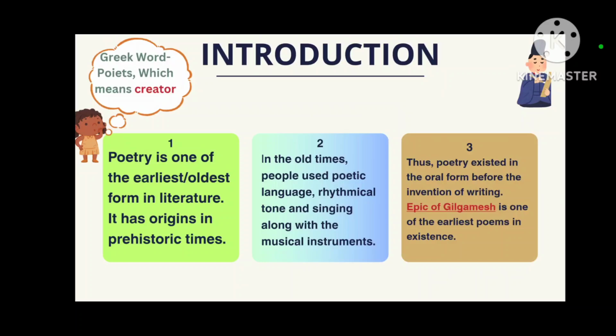The third point is that poetry existed in the oral form before the invention of writing. As I told earlier, poetry can be seen in prehistoric and ancient times. Before the invention of writing, poetry existed as oral literature. It was passed down verbally from generation to generation, and after the invention of writing, people kept a record of poetry, and today we have it in books, in published form.